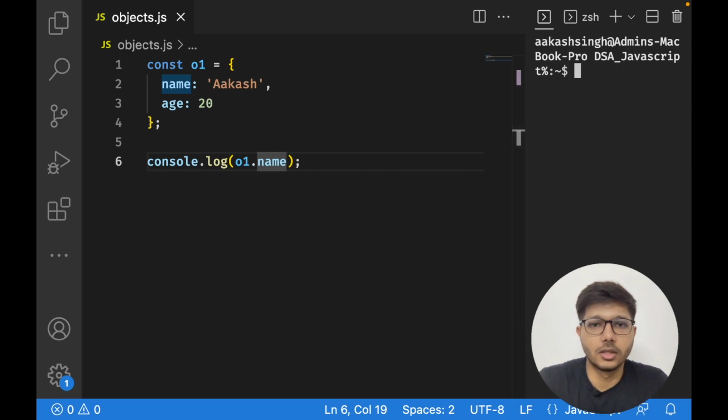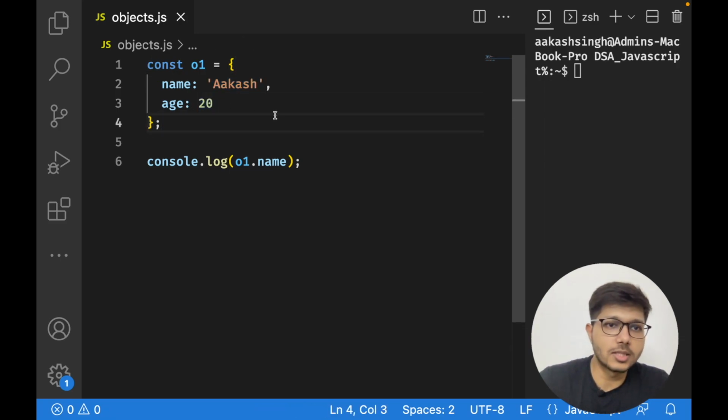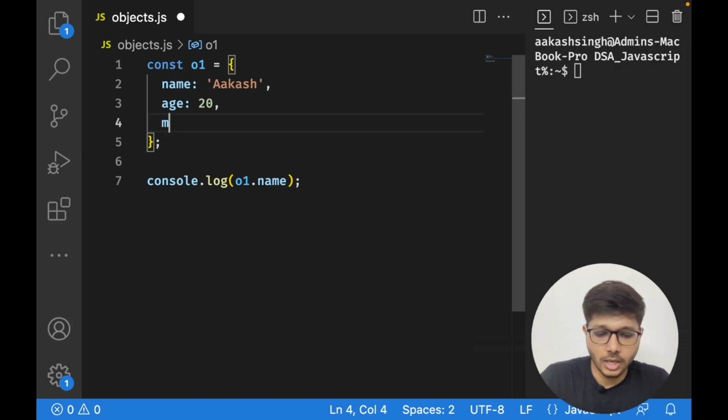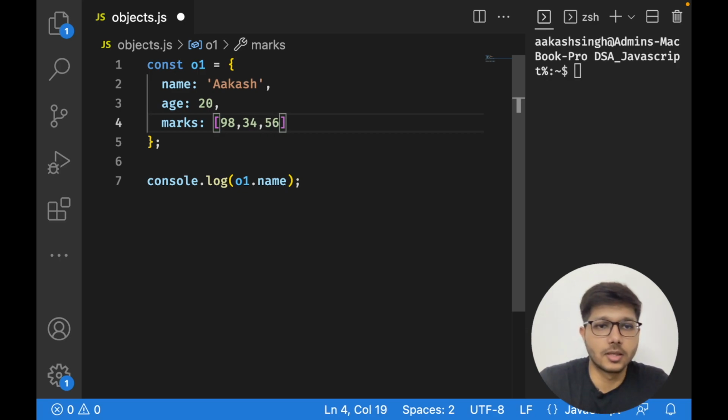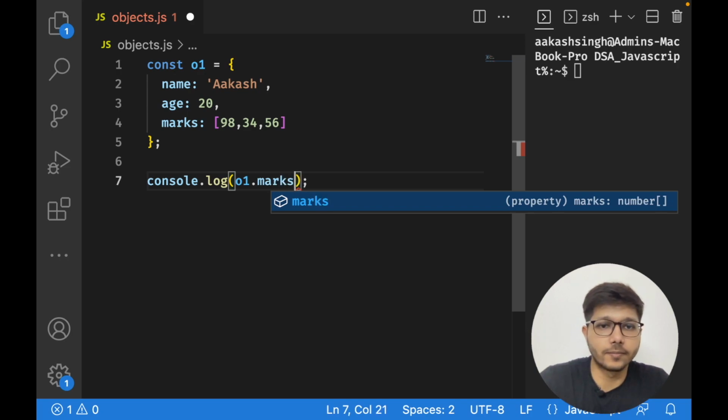All right. Currently we have stored a string and a number, and it is not limited to this. We can also store an array. So suppose there is marks. Okay, so I store marks. All right, now if I console the marks, I'm going to get an array.